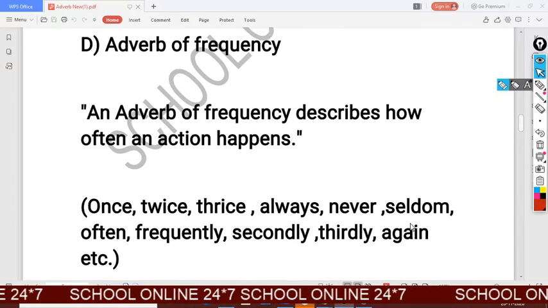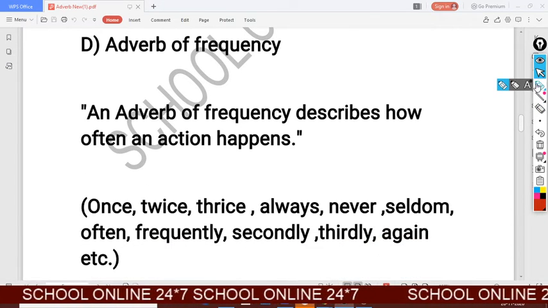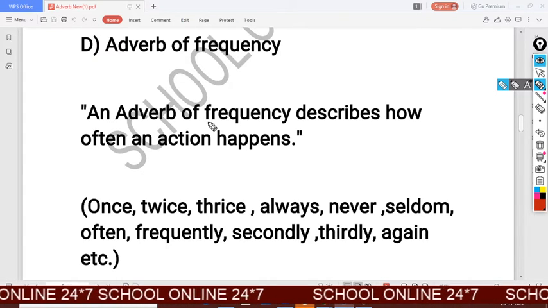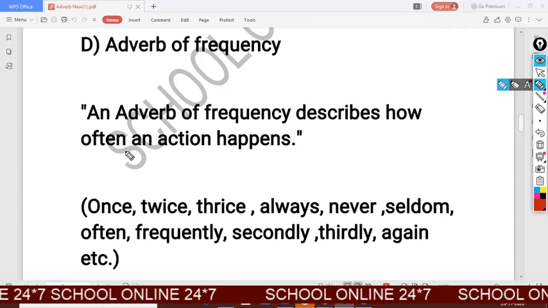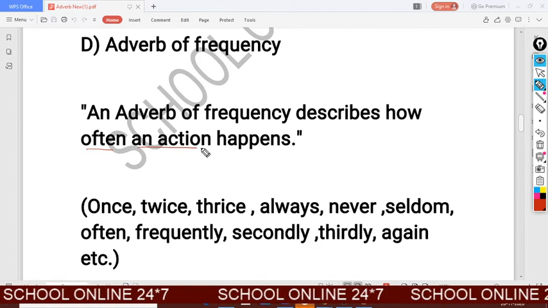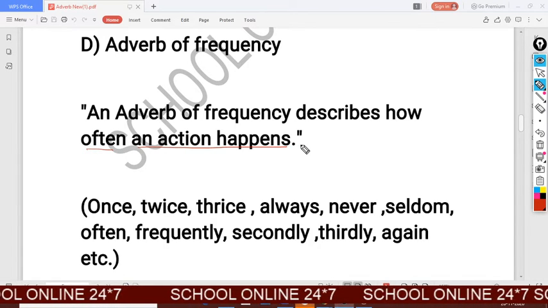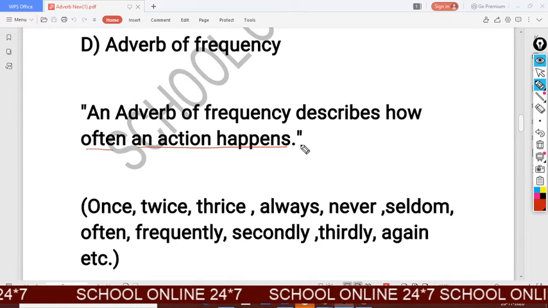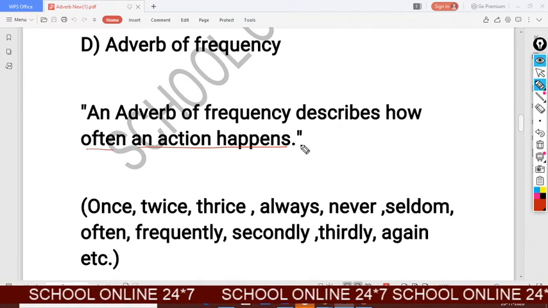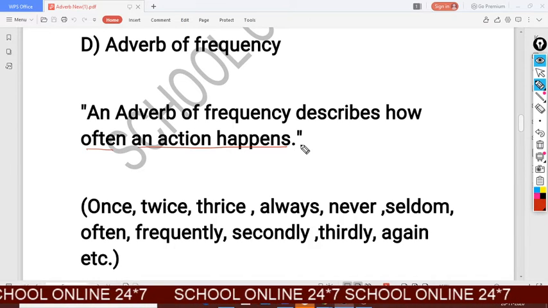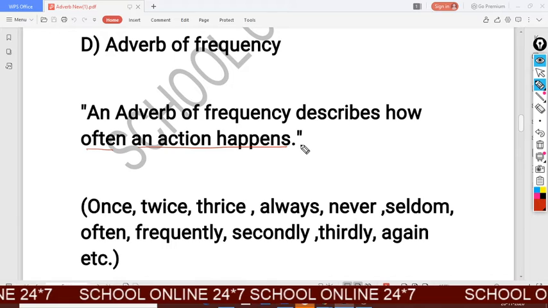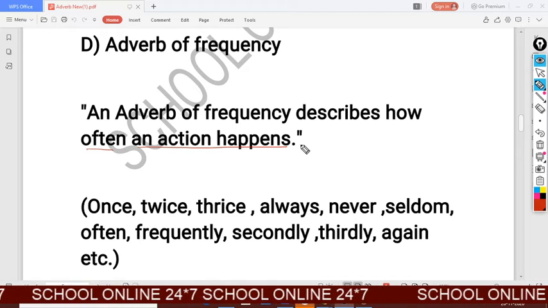Now we will discuss adverb of frequency. An adverb of frequency describes how often an action happens, means how many times an action happens. Adverb of frequency gives us detail about how many times an action happens.